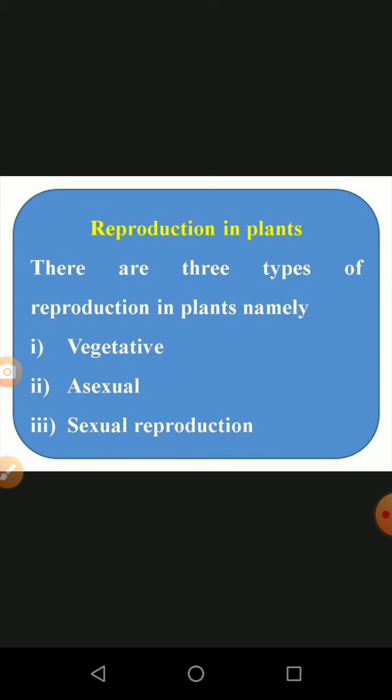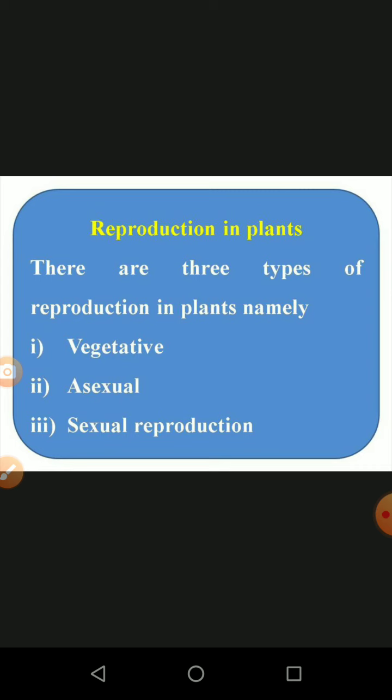One is called vegetative, the ability of an organism to produce its own offspring from existing body parts. That means from their own body itself they produce their own offspring by means of root, stem or leaf. That is called vegetative reproduction. And asexual reproduction means the organism is produced with spores.